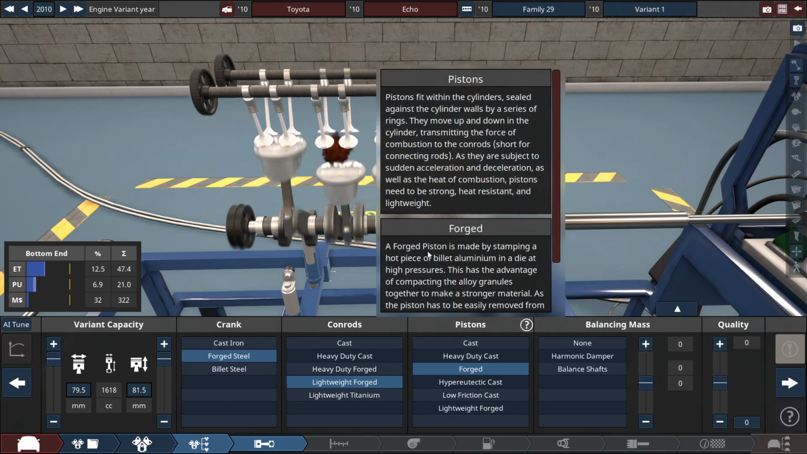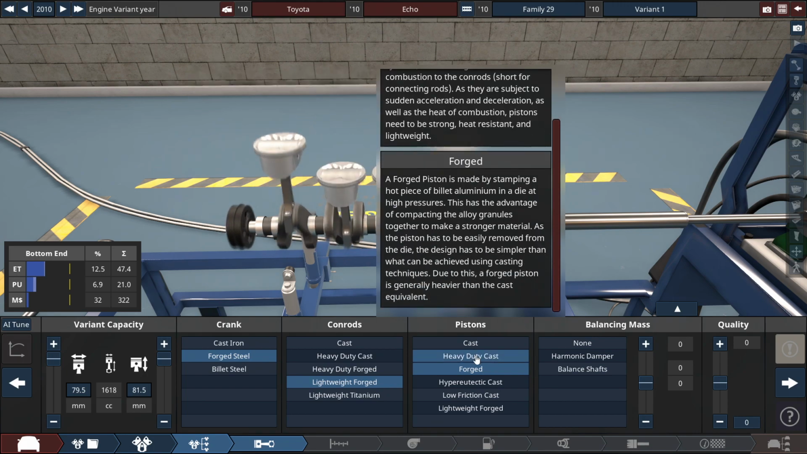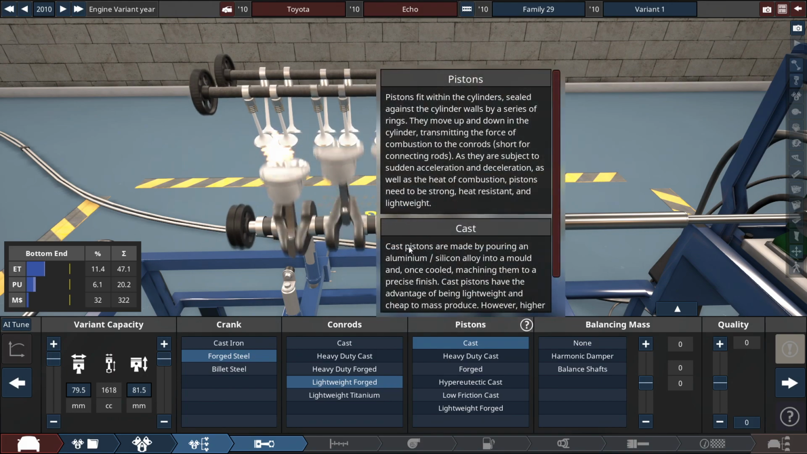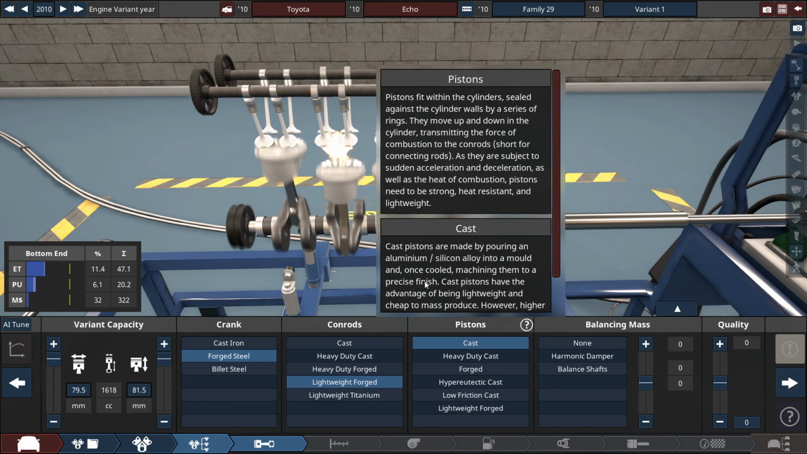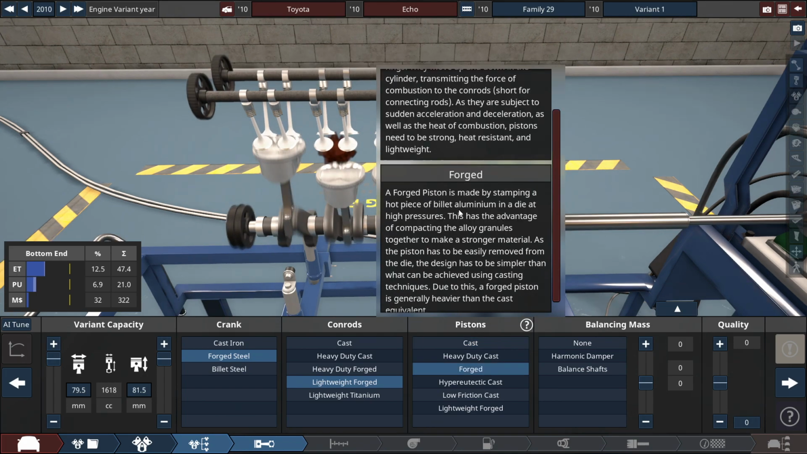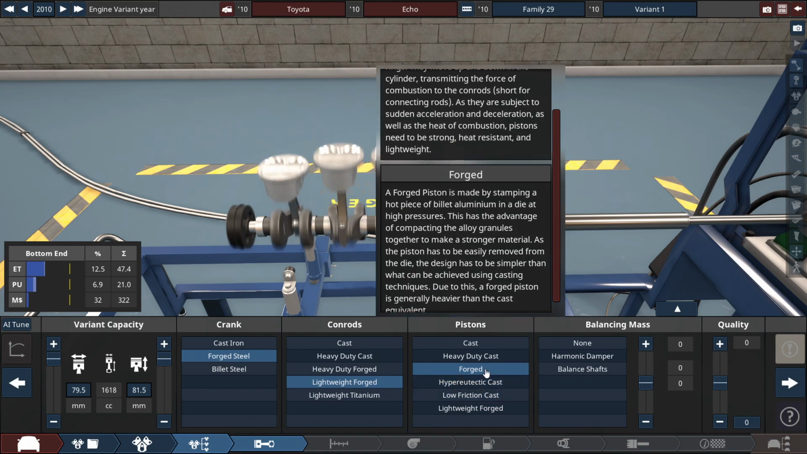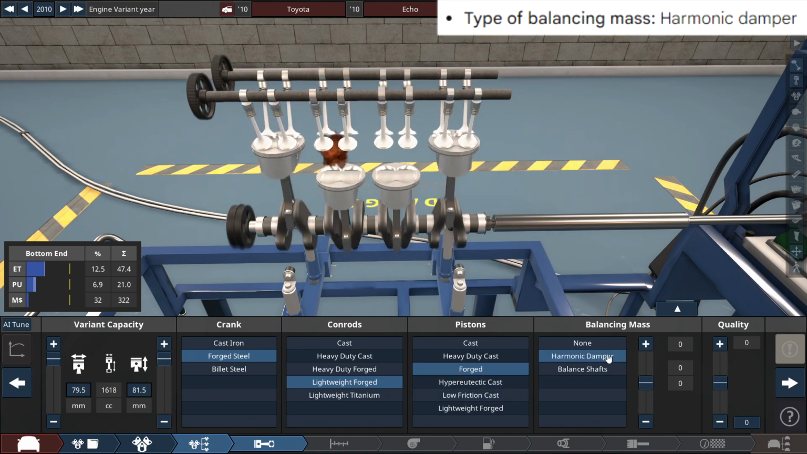Let me see here. A forged piston is made by stamping a hot piece of billet aluminum in a die at high pressures, so it's an aluminum alloy. Well, cast is just a cast aluminum and silicon alloy, poured into a mold, cooled and machined to a precise finish. I believe, to be consistent with the aluminum pistons, let's just keep it at forged, and the balance of mass harmonic damper.